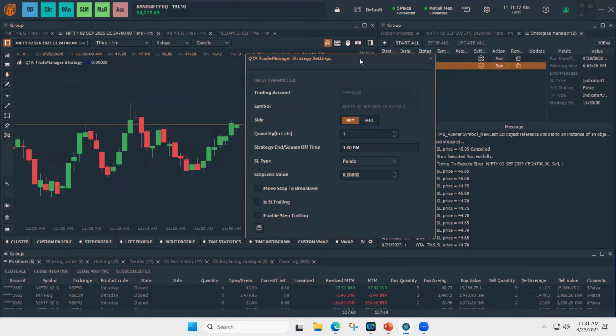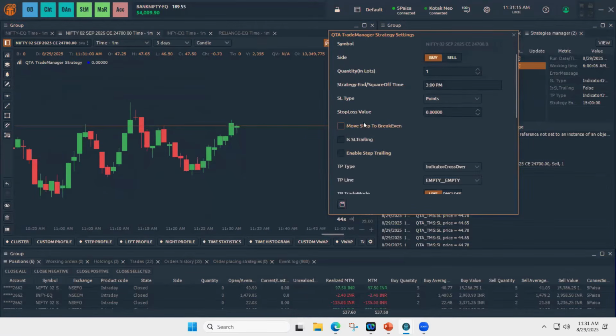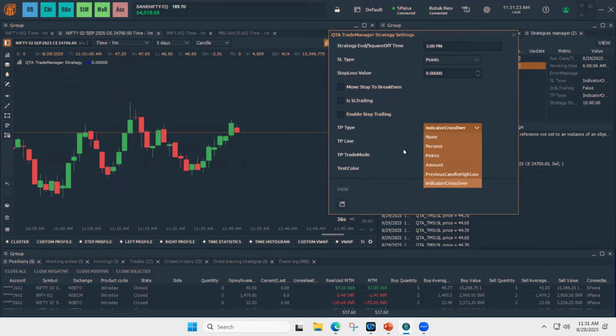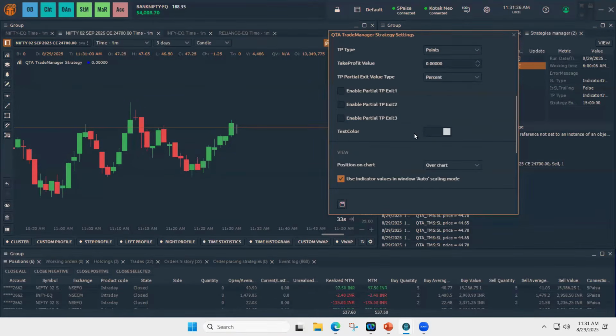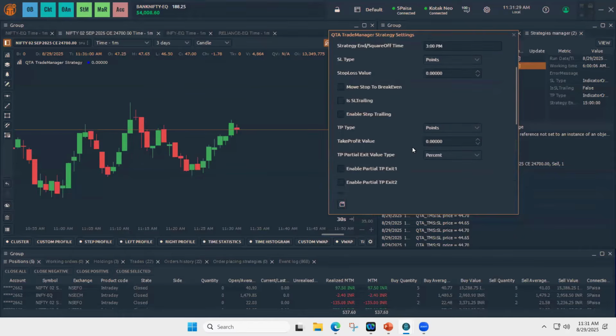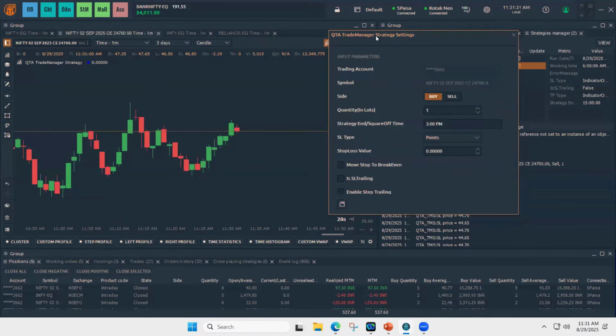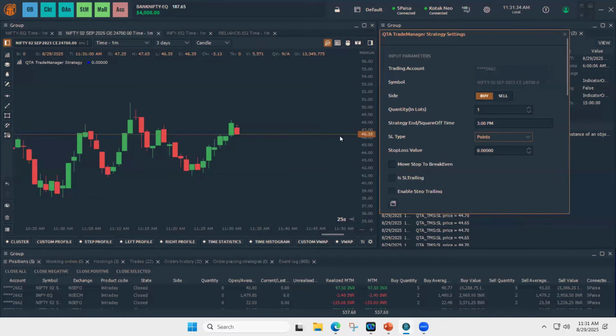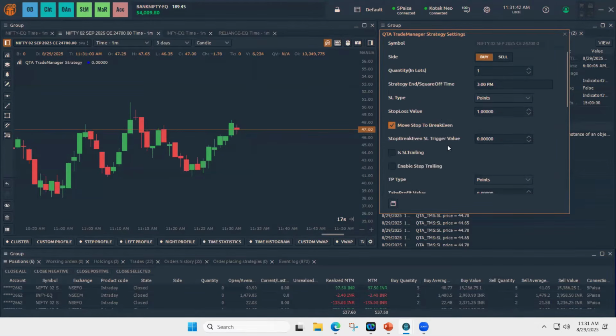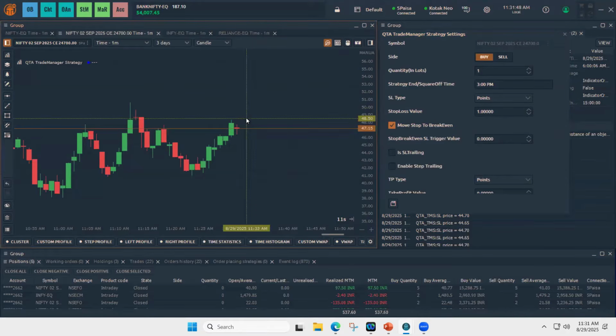Suppose let me take points as an example, and I'll try to explain these features. Move stop to break even, SL trailing, and enable step trailing. And also in TPs, we have multiple partial take profits. We'll be seeing each of these. Let's say in this example, I just want 1 point as a stop loss, and move stop to break even. Let's say from 47, if price moves 1 point above, I want my stop to be kept at break even.